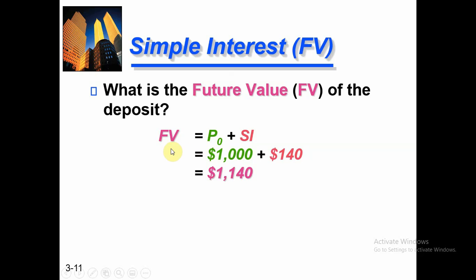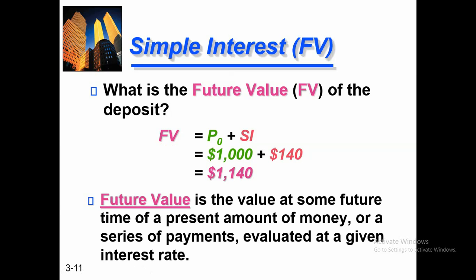So what is future value? Future value is the total amount of money which you get after a specific time period in the future. We can also define it this way: future value is the value at some future time of a present amount of money or a series of payments, evaluated at a given interest rate. So basically, future value is the amount which you get in the future on the investment of a present value. If you invest something today, what you will get after a certain time period is called future value.